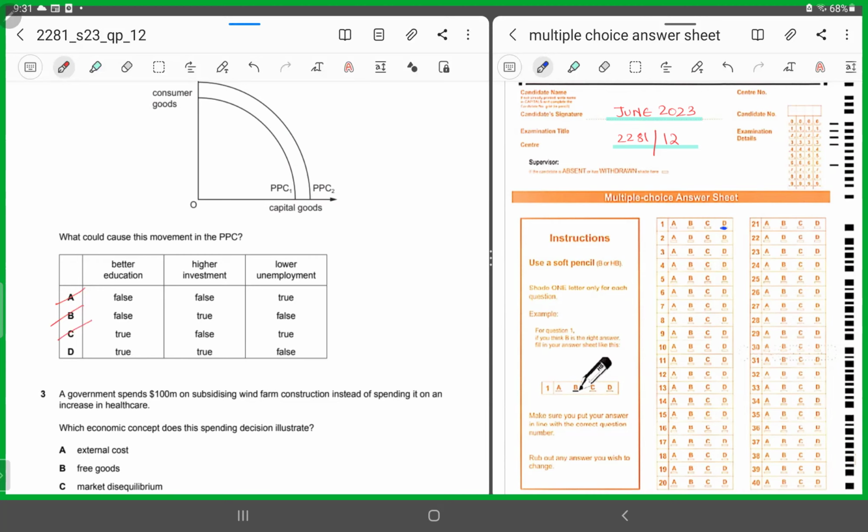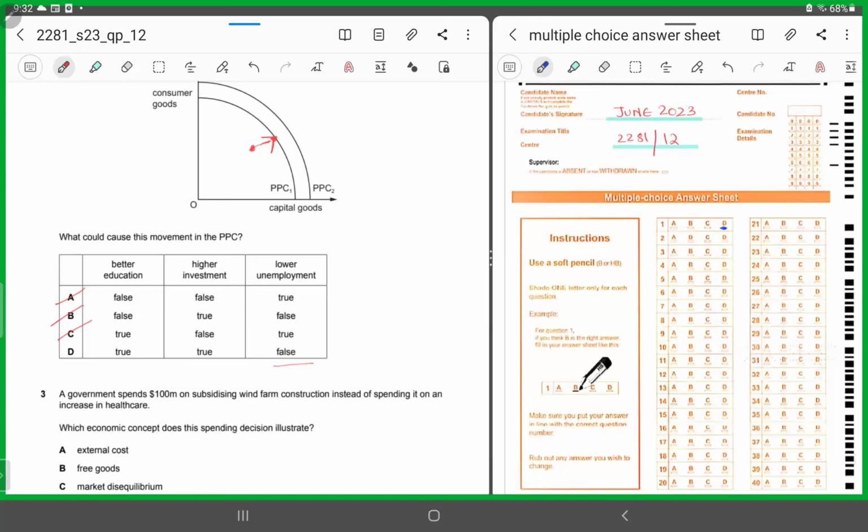Lower unemployment. Why would lower unemployment be false? Because, yes, if there would have been unemployed resources, then the economy would have been somewhere inside the PPC. And using those resources, the country would have reached the PPC then. But the outward shift in the PPC, if you're talking about the labor force, would not be because of the fall in the unemployment level. That would have been the increase in the size of the labor force, right?